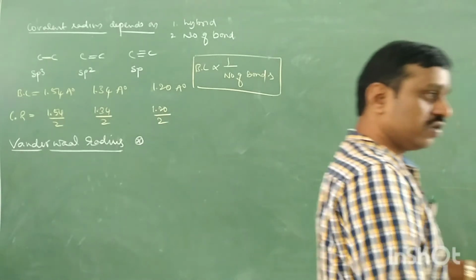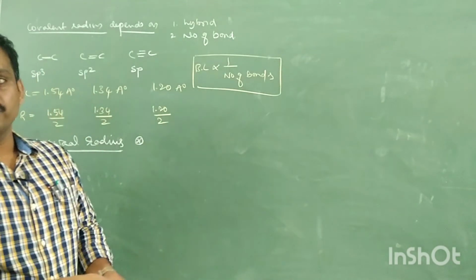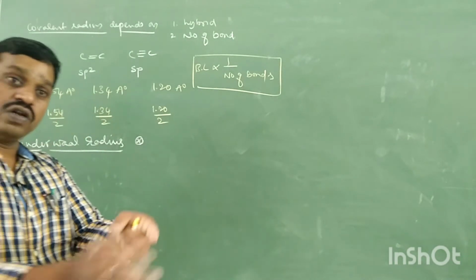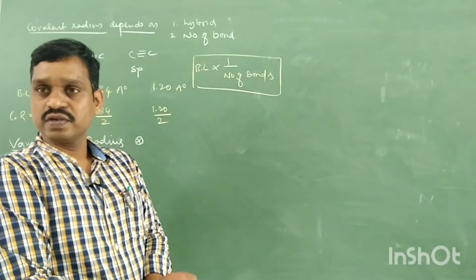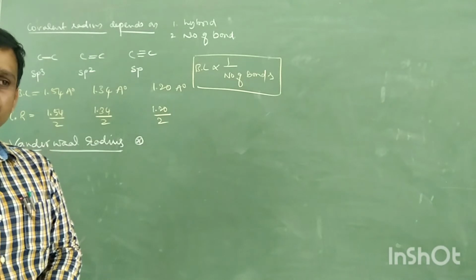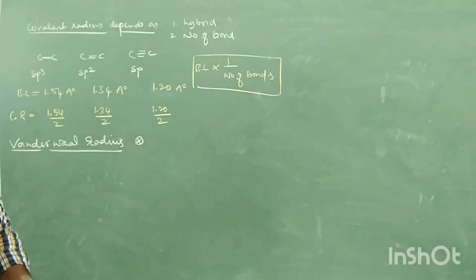Generally what we think is that noble gases are in gaseous state, so we should measure it in gases. No. That gas can be converted into liquid, and liquid can be converted into solid. That is possible by changing the temperature and pressure, right? So therefore, van der Waals radius is measured in molecular substances and noble gases only in solid state. Important.